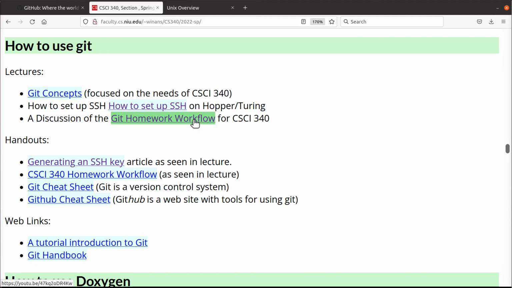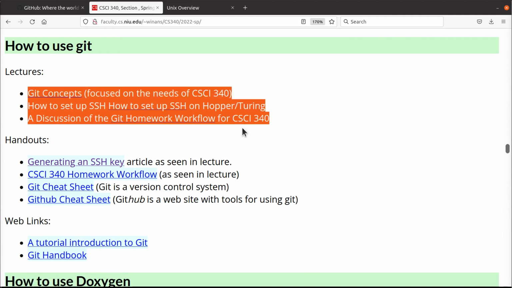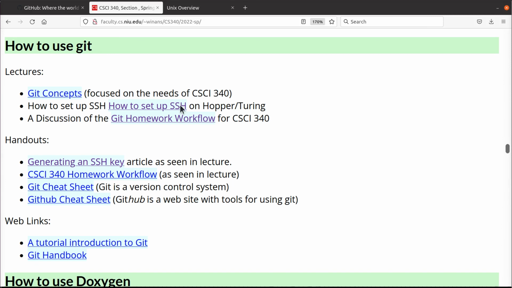So we walk through the entire process. That's the whole point of these lectures right here. Okay, now you'll see handouts and things or slides in there. That's what you get links to down here. The various cheat sheets from GitHub and PDF handouts that we give out in this class as well.